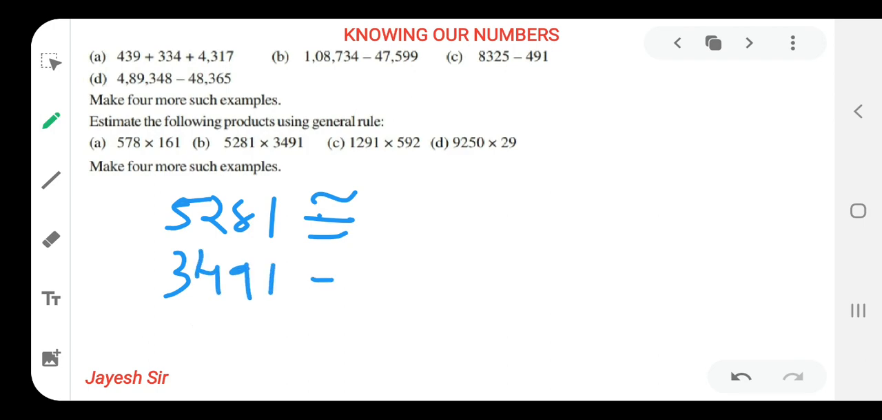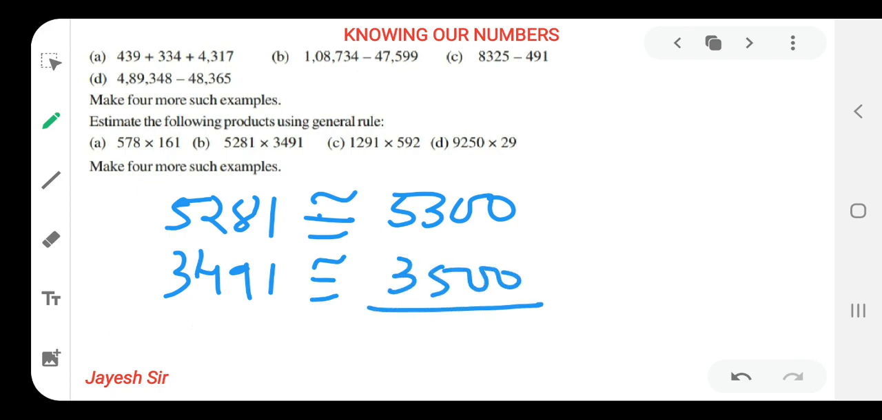3491. Yes, friends, 5281. How to round it off? As the last two digits are greater than 50, it should be rounded off and made 5,300. Now the last two digits are greater than 50, so it should be made 3,500. Now we need to multiply both of them.